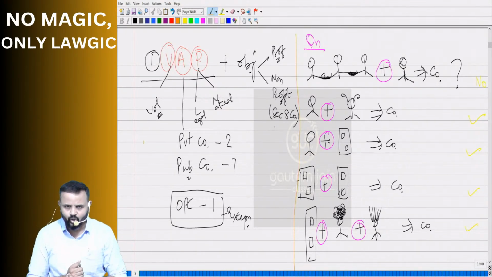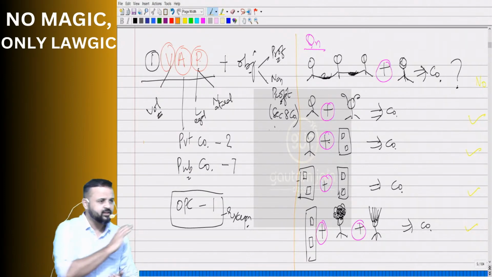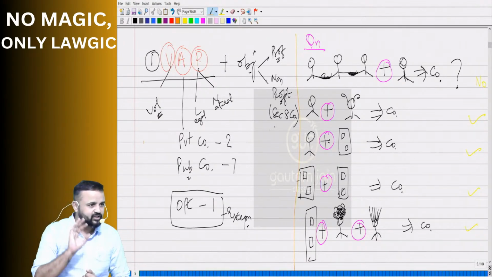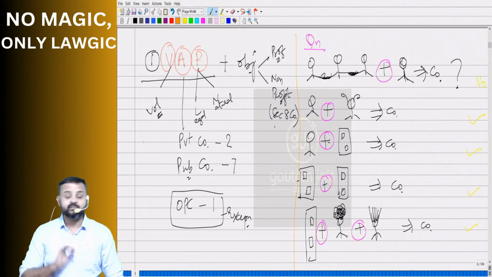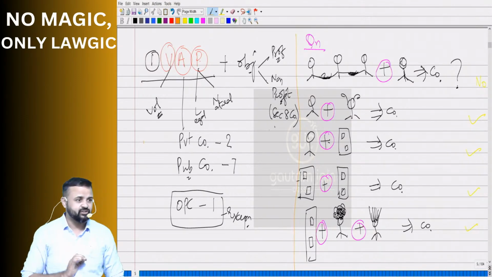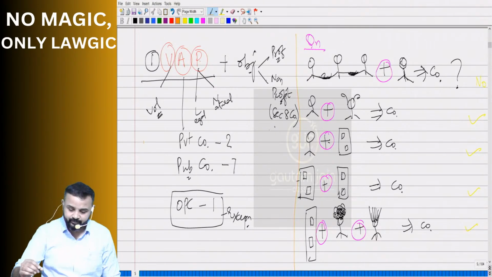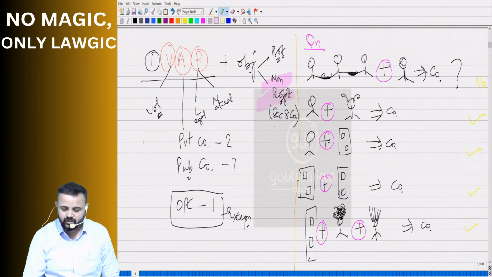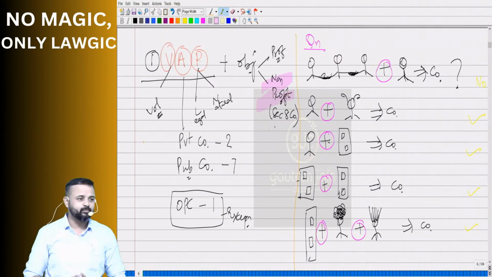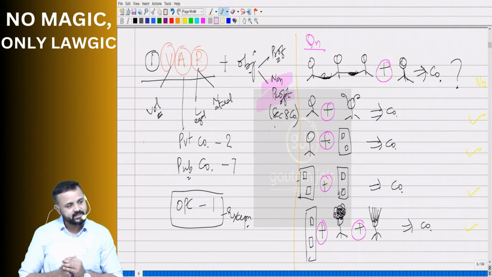Yes, sir. No. There can be a non-profit motive as well. You've read there is something called Section 8 companies. That is a non-profit organization. So there is a possibility that the objective may be even non-profit. It's not simply profit motive, isn't it?